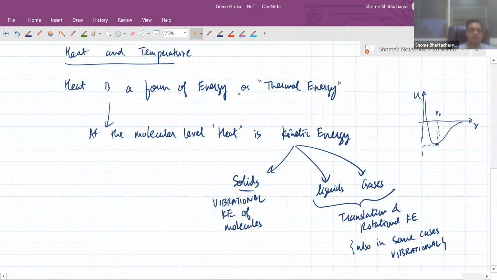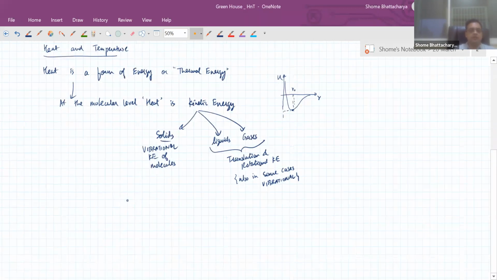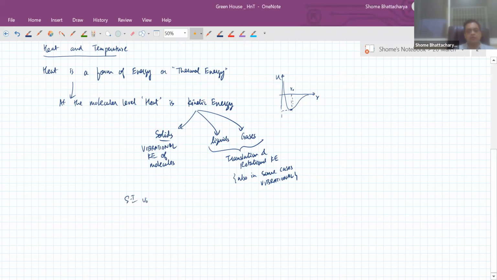Okay, so heat is nothing but kinetic energy when we talk about heat at the molecular level. So it is not surprising, therefore, that heat has the same regular SI unit as energy or work done. Yes, correct. That's joules.